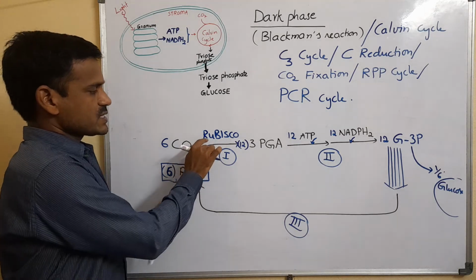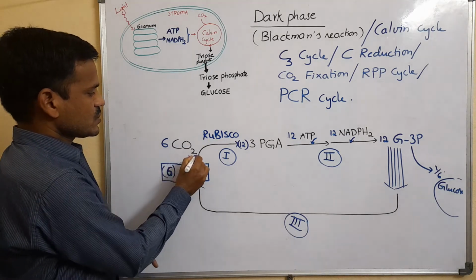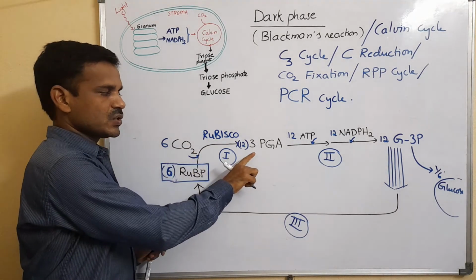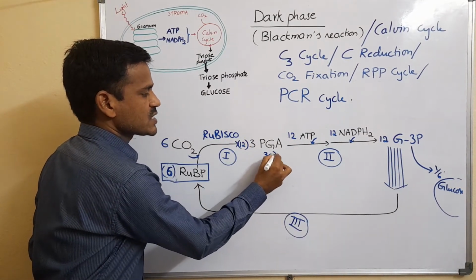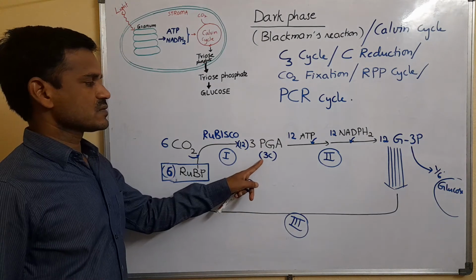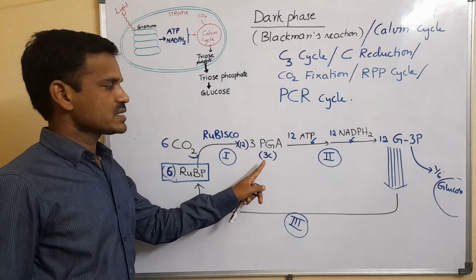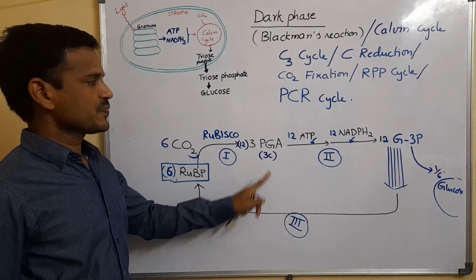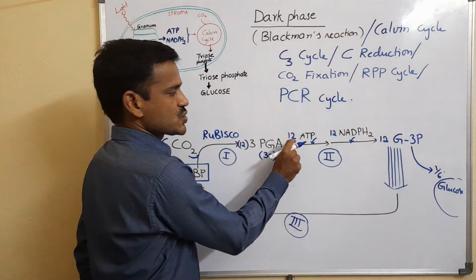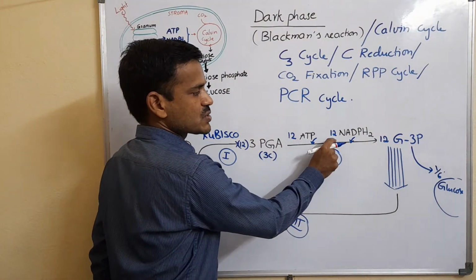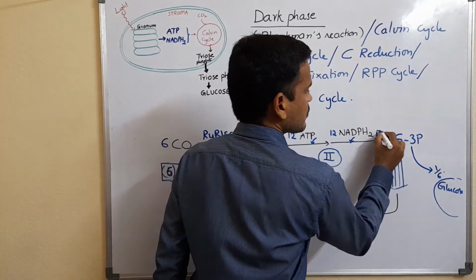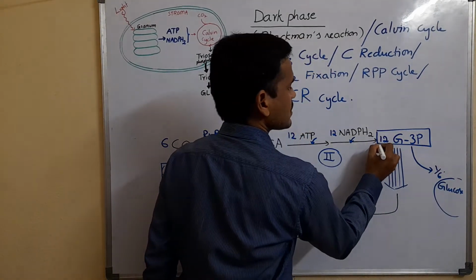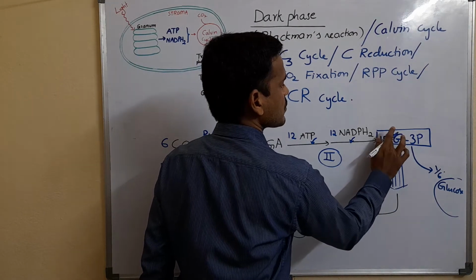In the presence of the Rubisco enzyme, the 6 CO2s are fixed into 12 molecules of 3-phosphoglyceric acid. It is a triose, so the first stable compound produced is a 3-carbon compound. In the second step, 12 ATPs and 12 NADPH2s are consumed, and 12 molecules of G3P are produced.